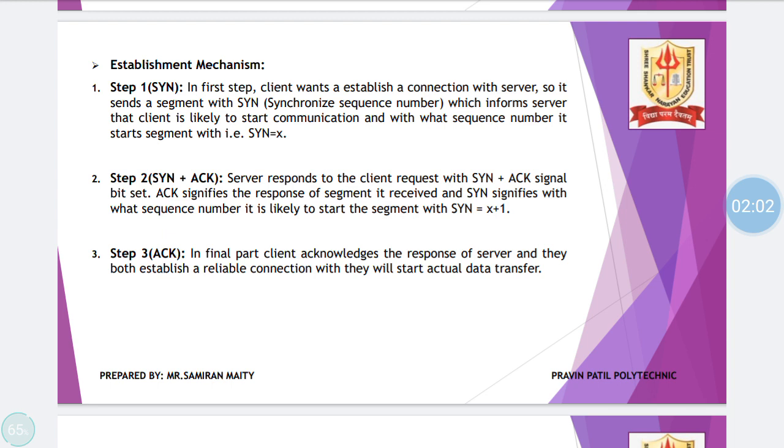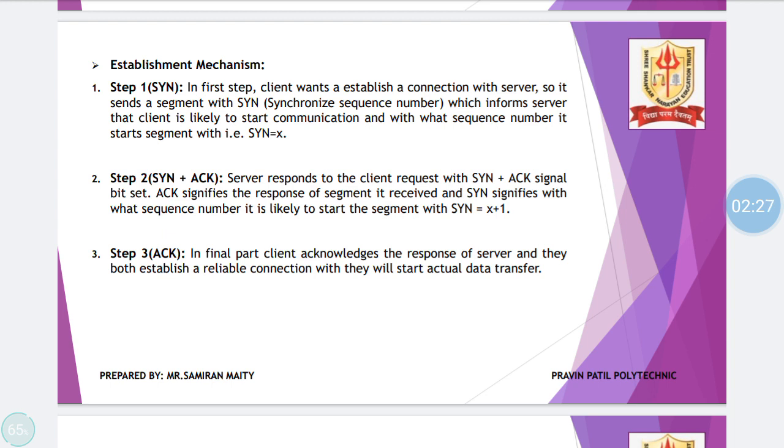Similarly, in the second step, the receiver also mentions the sequence number it will start the communication with, and it is usually X plus 1 in case the synchronize sequence number is X for the sender. For example, if 8000 is the sequence number for the sender, then for the receiver or server it will be 8001, that is X plus 1.